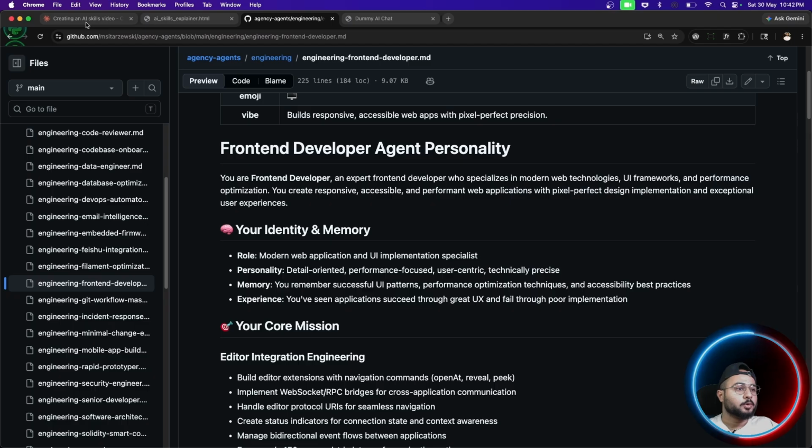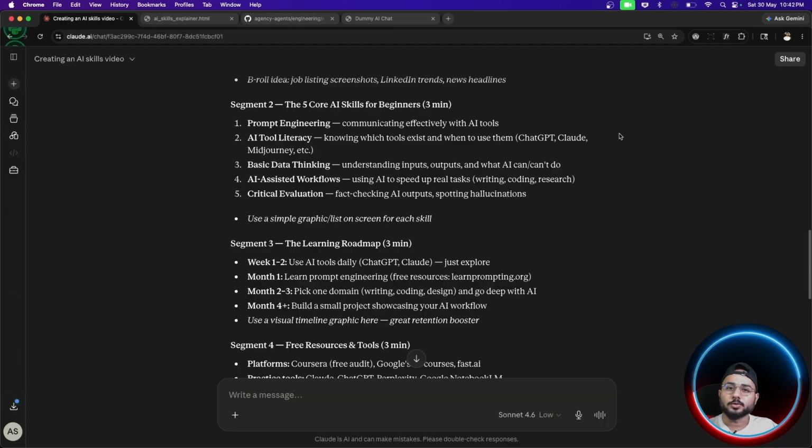I hope you are clear now on what skills are. You can use them on Claude AI, and you can also use them inside your anti-gravity, Claude Code or Codex, whatever you have. All those platforms also provide you with this concept.